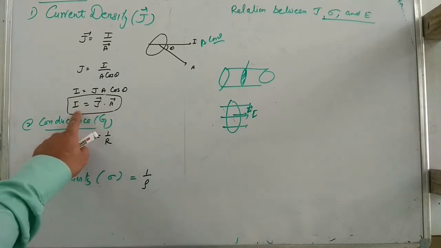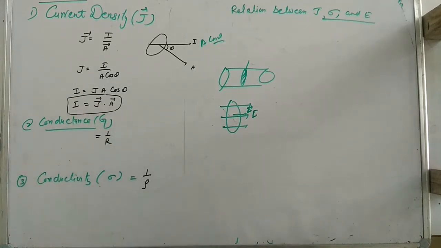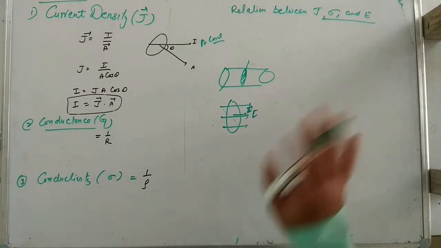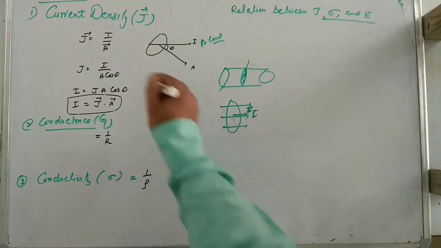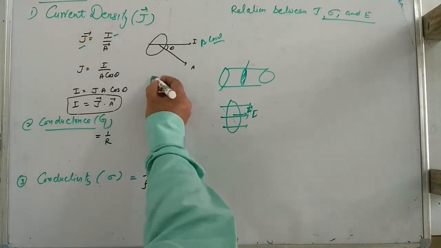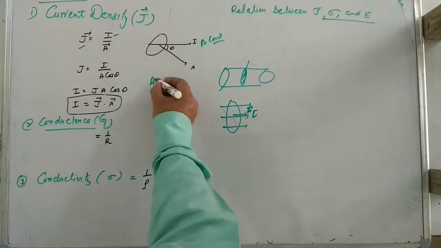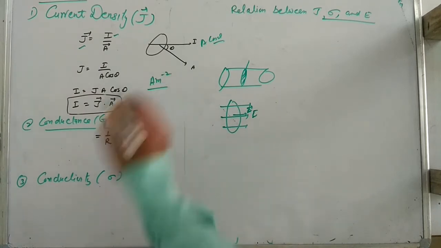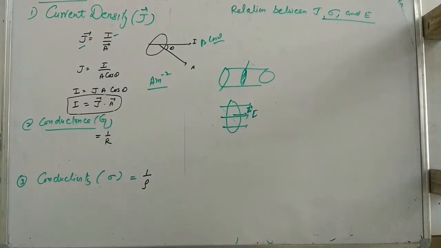So current is a scalar. In the starting I told you that current is a scalar, and this also proves it. What will be the unit of J, current density? Current is in amperes and area in meter square, so ampere per meter square is the unit.